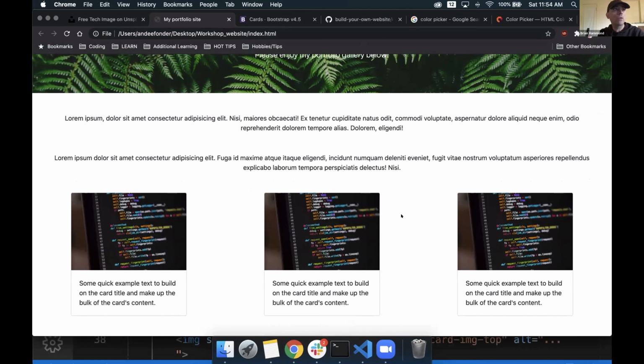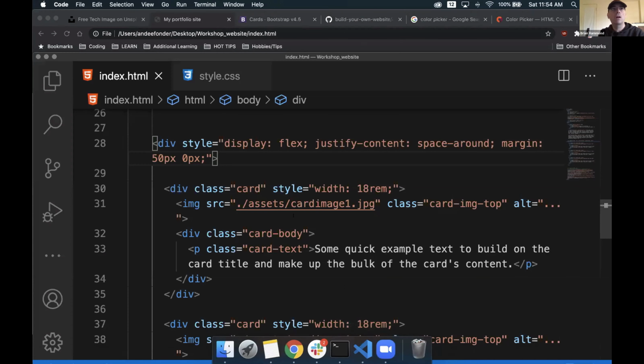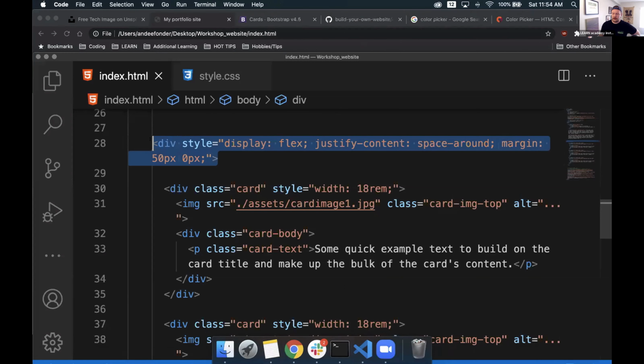Could I just really quickly test your code? Because I'm in a column, I'm not getting a row. Oh, sure. Absolutely. So we want to make sure that this div is wrapping all 3 of those child elements. Right. So we want to have display flex, justify content, space around. That should be the bare minimum that you need in order to get them into a row.